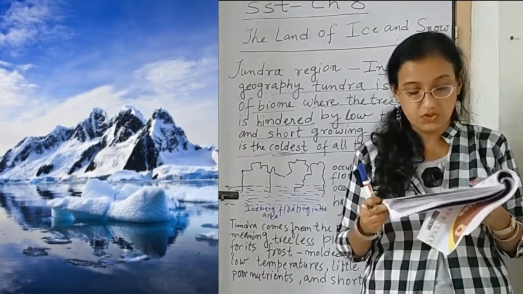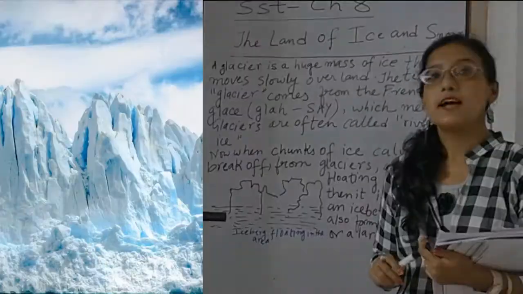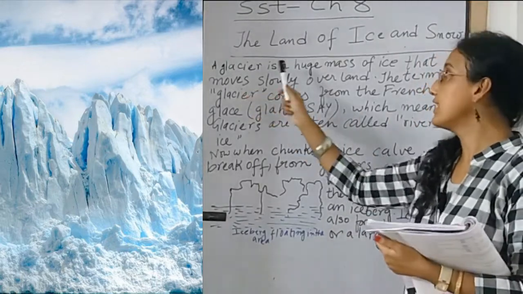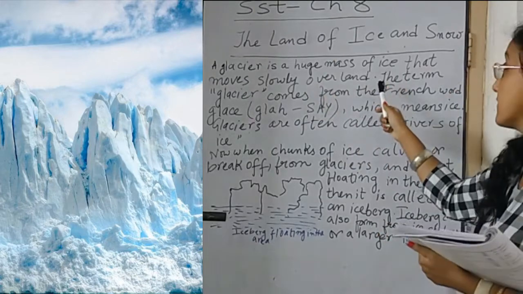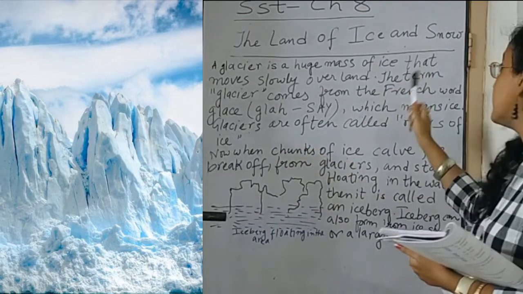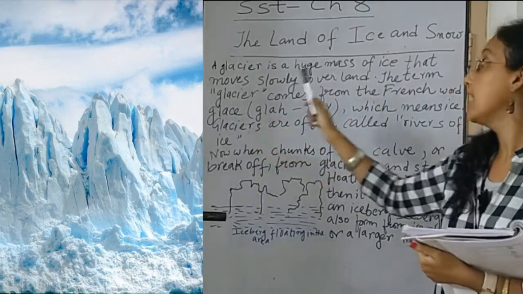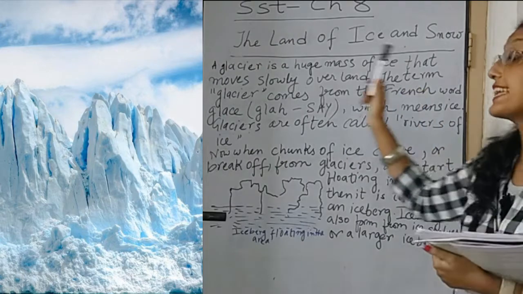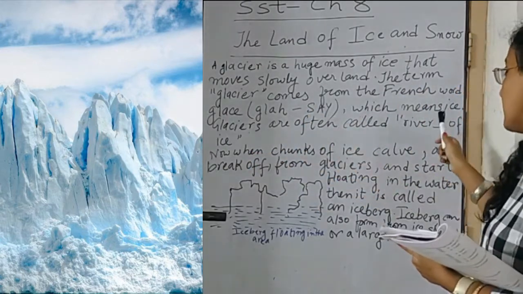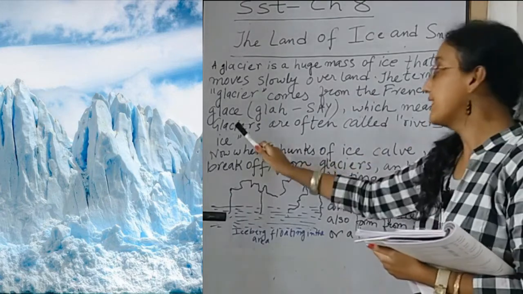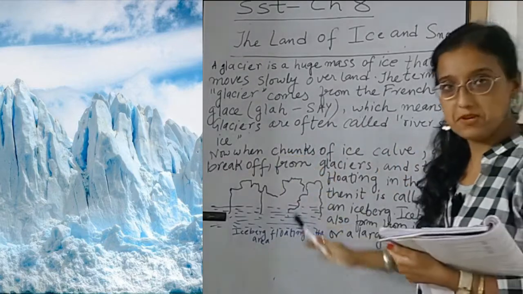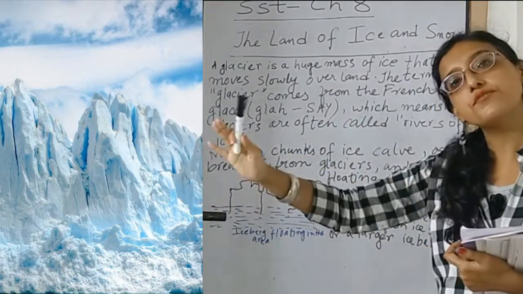Now let's come to the next part of the chapter. Now let us see what is a glacier. A glacier is a huge mass of ice that moves slowly over land. The term glacier comes from the French word glace, which means ice. Glaciers are often called rivers of ice because the ice is continuous.